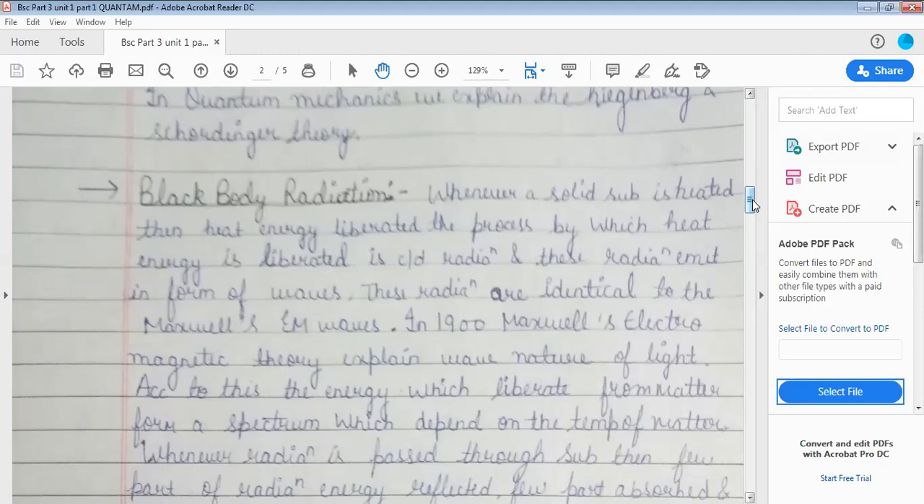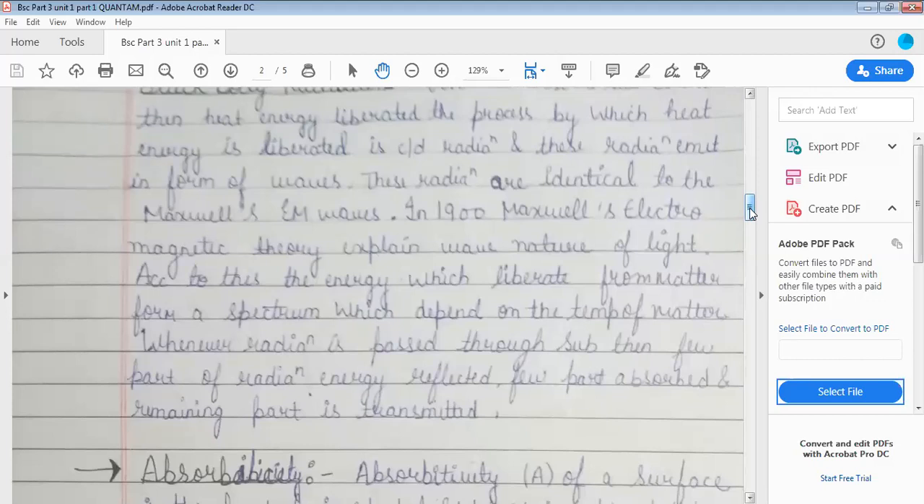These radiations are identical to the Maxwell electromagnetic waves. In 1900, Maxwell's electromagnetic theory explained the wave nature of the light. According to this theory, the energy which is liberated from the matter forms a spectrum which depends on the temperature of the matter. Whenever radiation is passed through a substance, then a part of the radiation or energy is reflected, a part is absorbed, and the remaining part is transmitted.